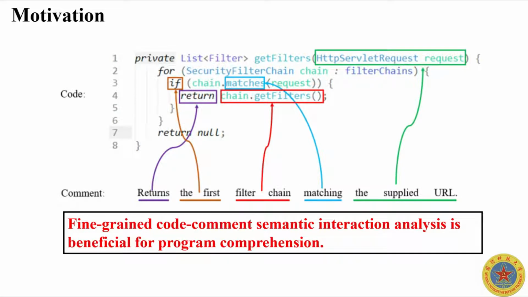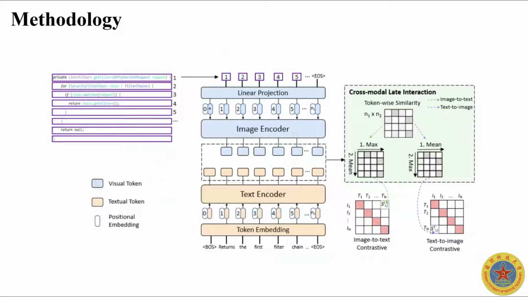Given this, we believe that showing the fine-grained code comment semantic interaction is beneficial for program comprehension. From this example, we know that all the contents in the comment can semantically match with a part of the source code. For instance, the verb return in the comment is related with the return statements in the code. Therefore, fine-grained code comment semantic interaction analysis is beneficial for program comprehension. Now, we introduce our method to solve the above problem.